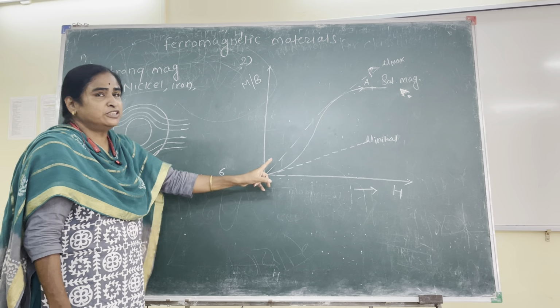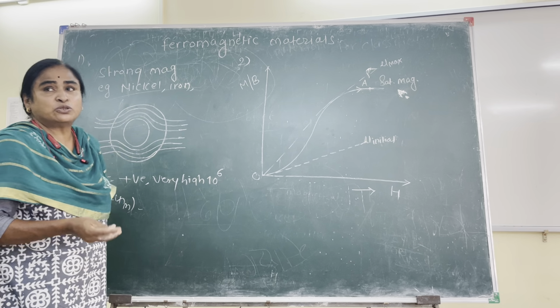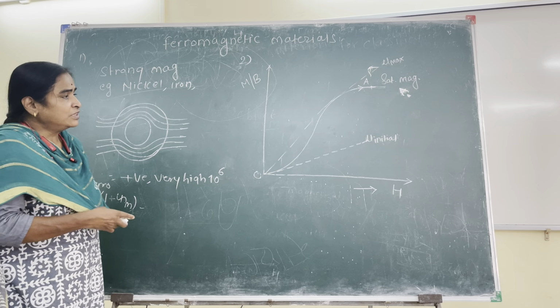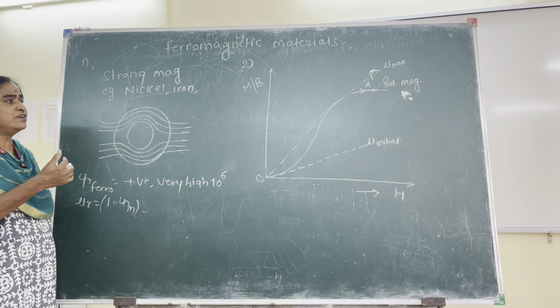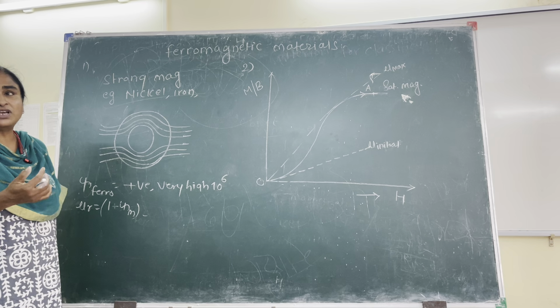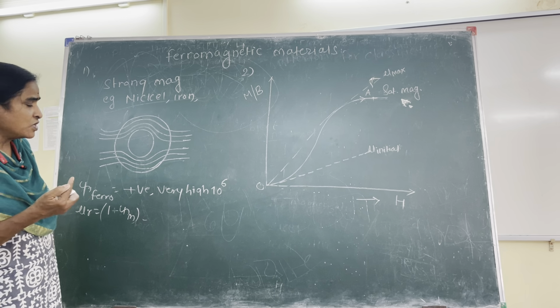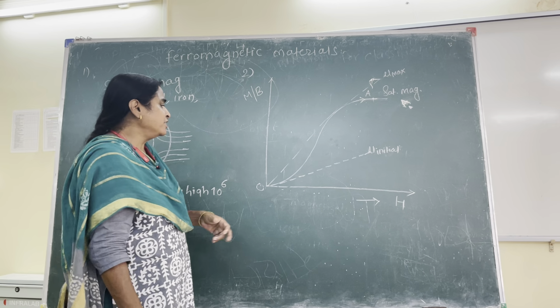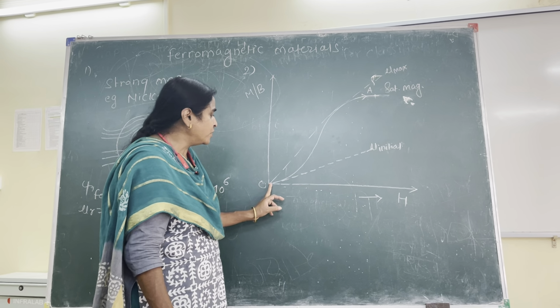The next feature, in the same graph, we will discuss. Because magnetization is a non-linear complex function, the permeability of ferromagnetic substances also has different values. You cannot have one value of permeability of ferromagnetic materials. So in certain situations where you need to find out the permeability, it is found this way.